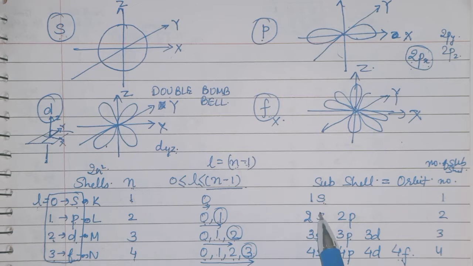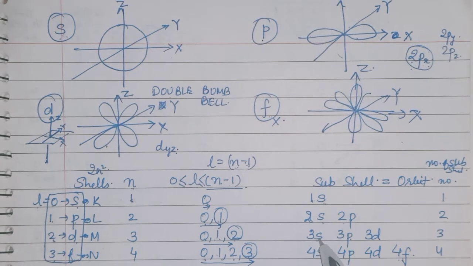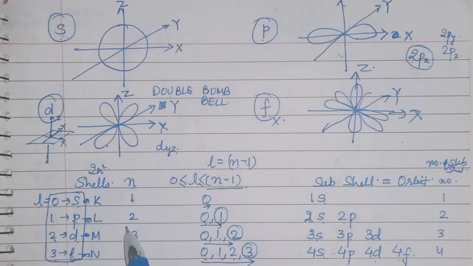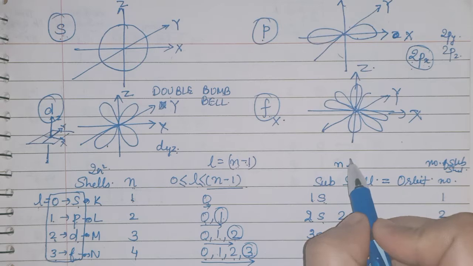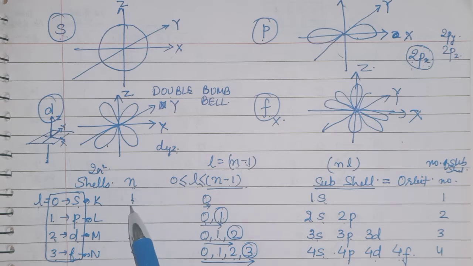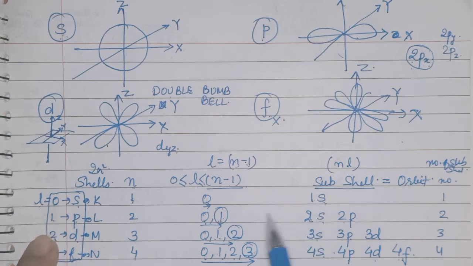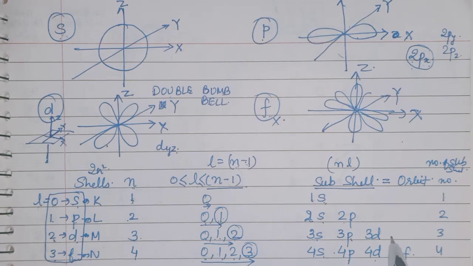Okay. Now see, children, for SPDF some coefficients are also attached: 1s, 2s, 2p, 3s, 3p, 3d, 4s, 4p, 4d, 4f. So whatever is the value of n, along with L, that will give you the subshell. This subshell is coming from n and L. Here n is 1, and L is 0, which means s. So n equals 1 gives 1s. For 2, we get 2s, 2p. For 3, 3s, 3p, 3d. For 4, 4s, 4p, 4d, 4f.